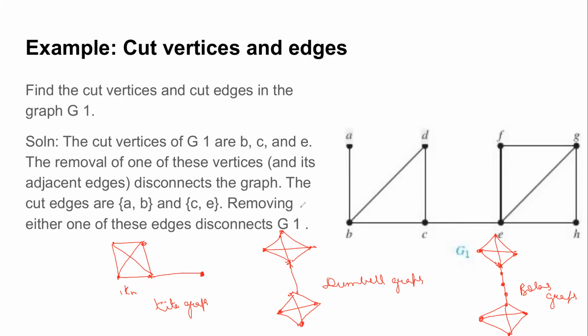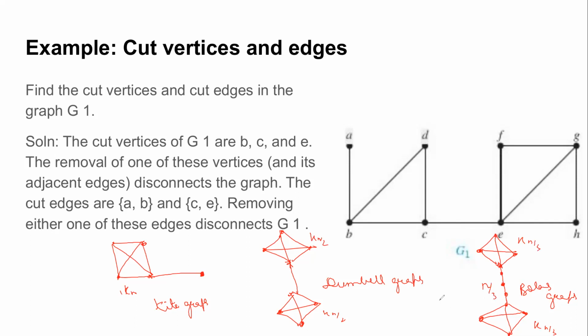Similarly, the dumbbell graph is two K_{n/2} graphs, that is two complete graphs connected by a single edge. And the bolus graph is again two complete graphs, K_{n/3}, with a path graph. So instead of a single edge, there are n/3 edges connecting them.